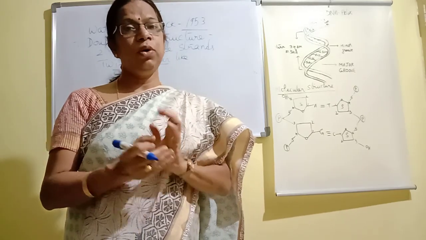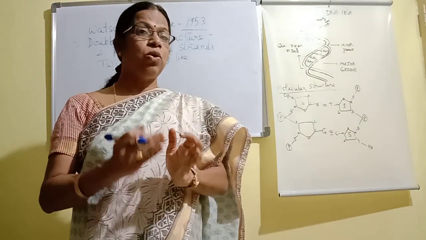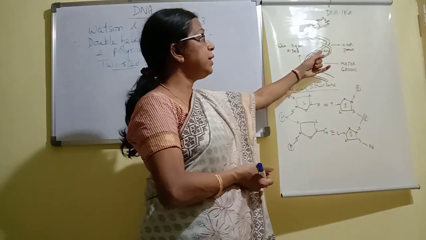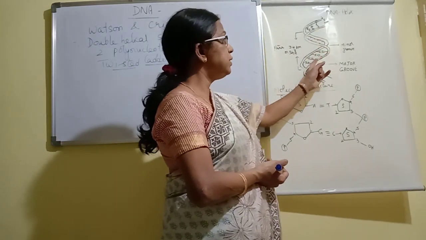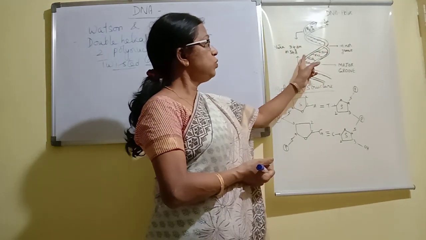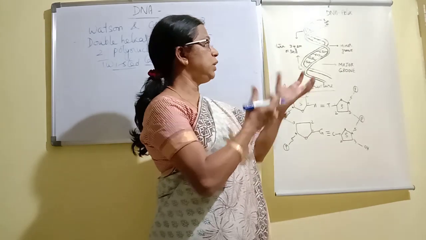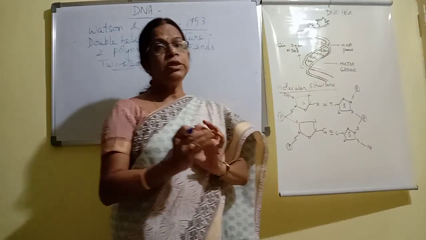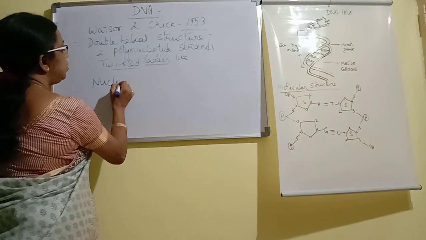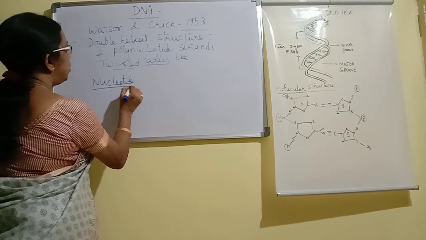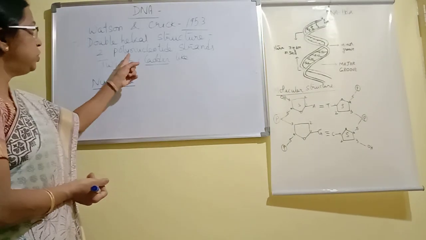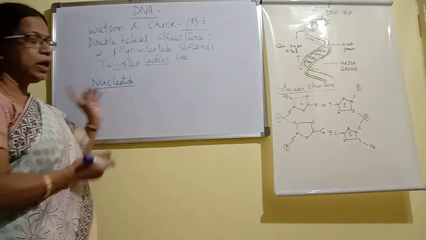Now let us see what the structural components are and what a polynucleotide is. When we see the double helical structure, each one is a strand, described as a ribbon-like structure. These are the two strands present, and they are twisted, so the structure is compared to a twisted ladder. We are calling it a polynucleotide strand, so we should first see what a nucleotide is.